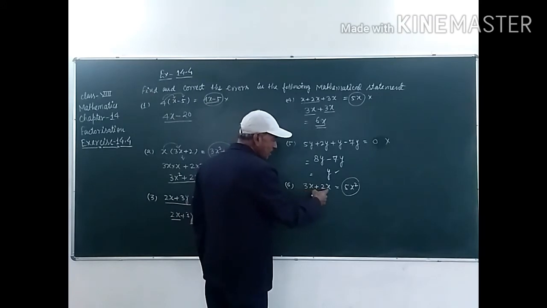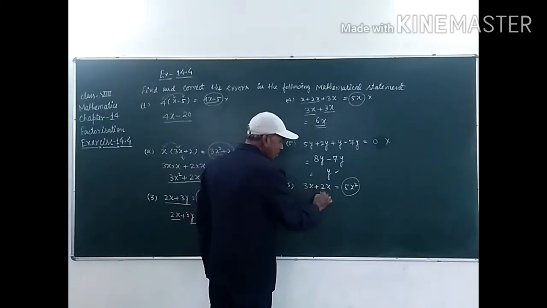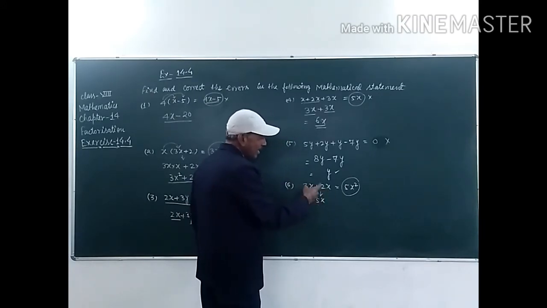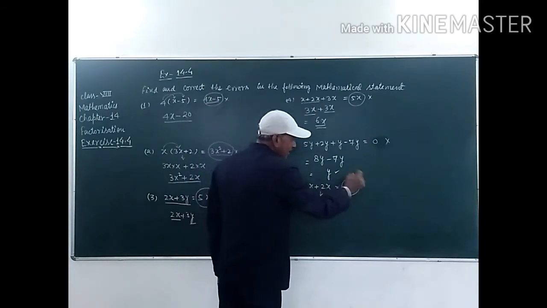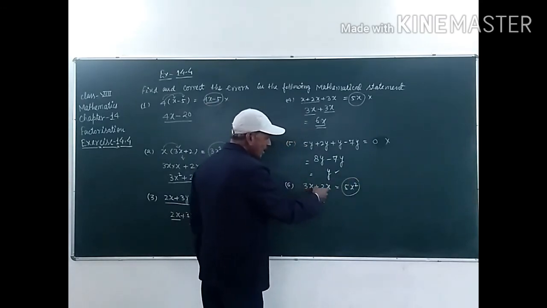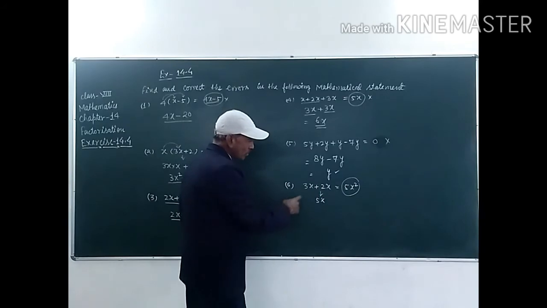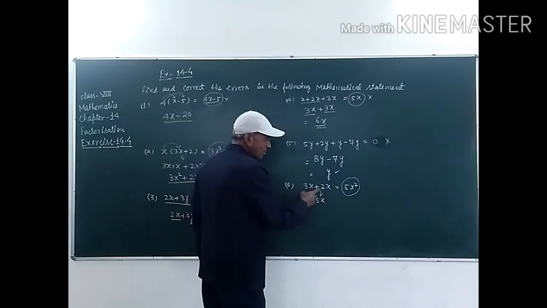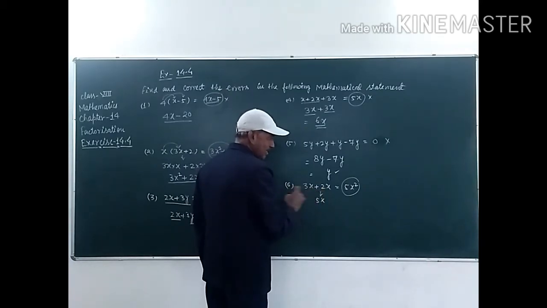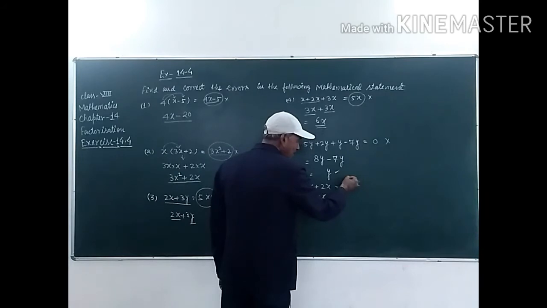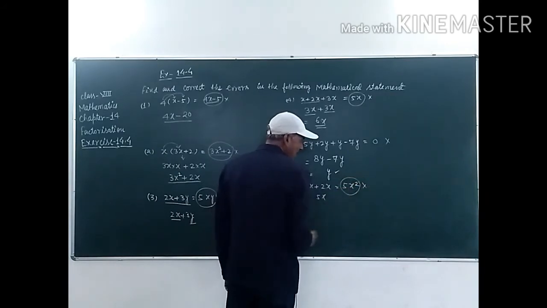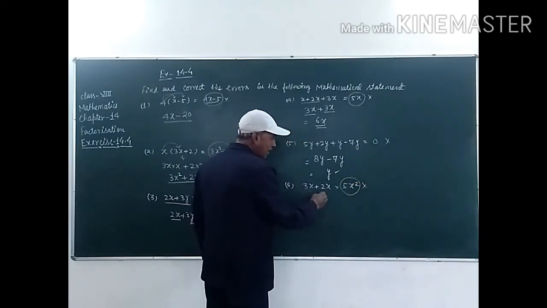And if we multiply x into x, then it will be x square. So there is no sign of multiplication. So we have to add these two terms, because these are like terms, and 3 plus 2 is 5, and this one x, and it is given that 5x square. So this is not correct. The answer will be 5x only.